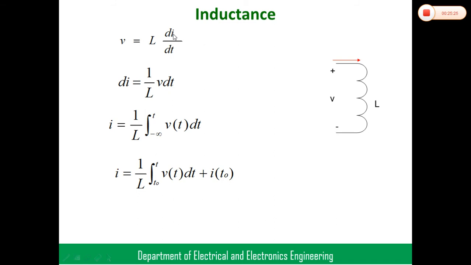I means current, dI means change in current, dt means change in time. If there is no change in current, then dI is 0, so V is also 0.